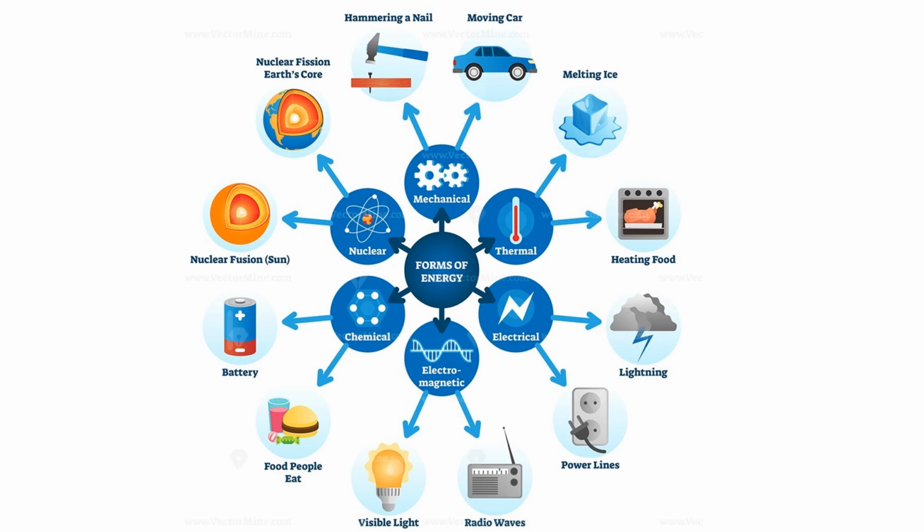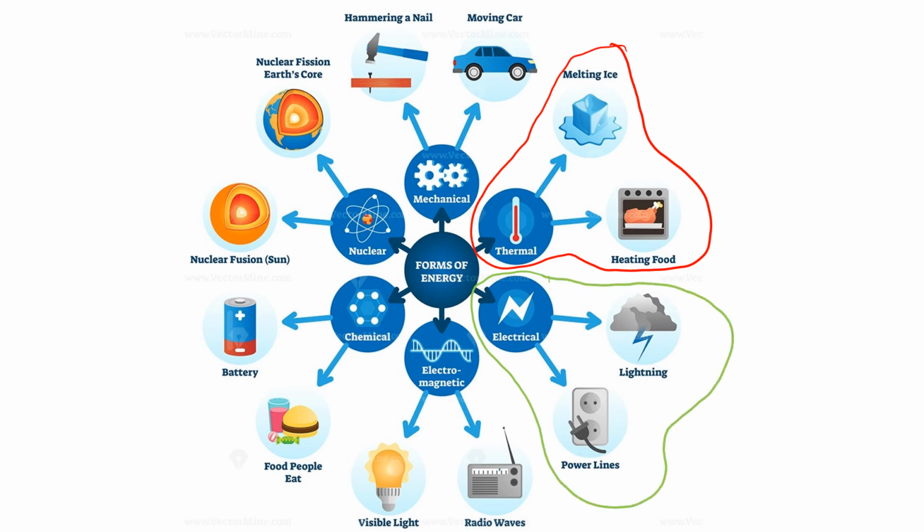All right, moving on. Okay, here's just another breakdown of the energy. We're going to go through this pretty quick. So thermal, we said, was heat. So it's heating food, it's melting ice. Electrical, we said, is electricity. So that's power lines and outlets. That's also lightning. Electromagnetic is going to be something we didn't get to cover this year, but you'll just need to know how to read an electromagnetic chart, but they usually don't test on that. So all you need to worry about here is it's wave particles in the form of visible light or a radio wave or a microwave, things like that. They say the word wave in it, it's kind of talking about that.